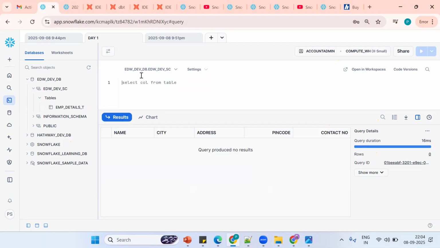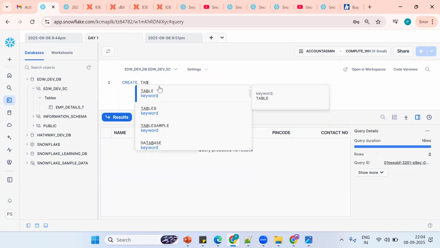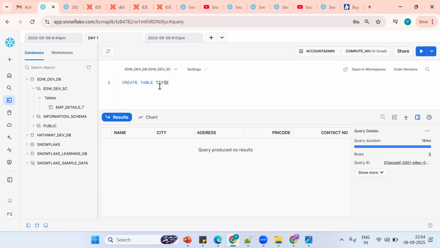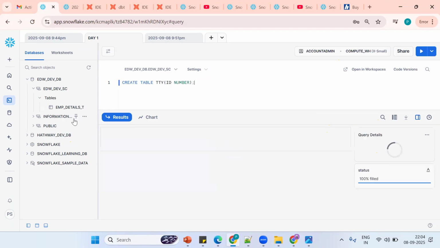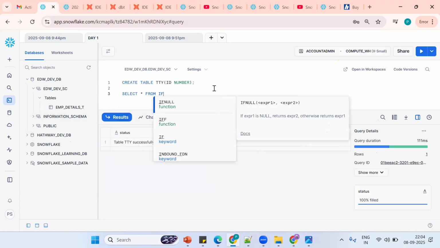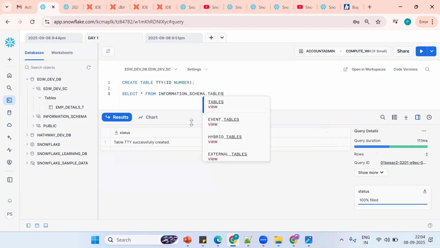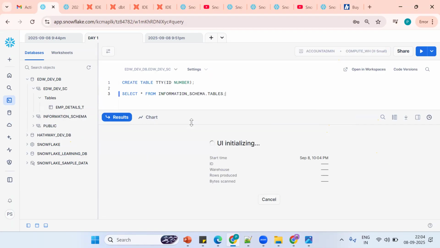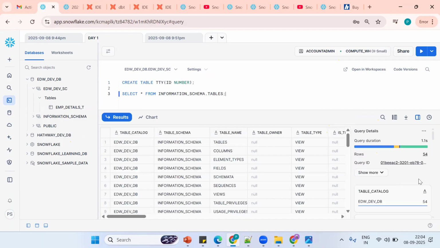What is the information schema? This is not like your table. Suppose I create a table, who holds this information? The information schema. In it, there is select star from information_schema.tables. Assume now how many tables are there?